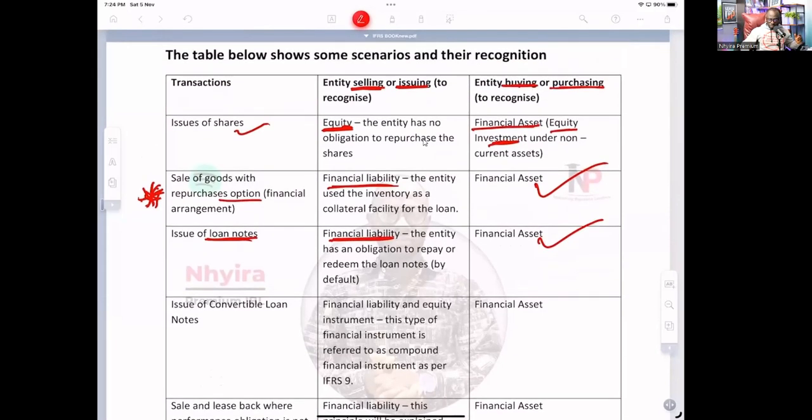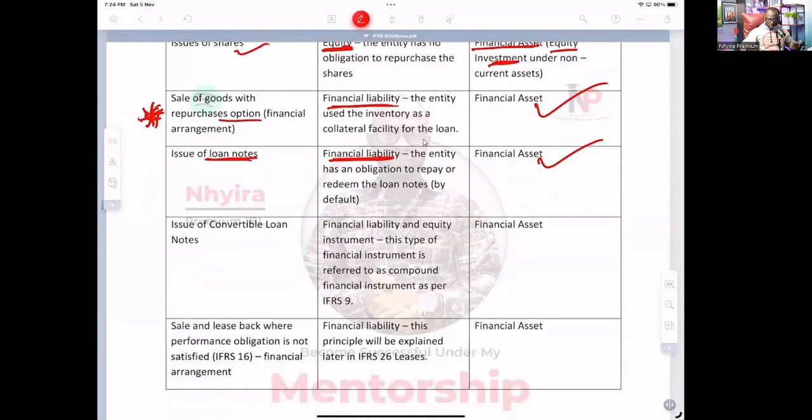So what is happening here is that the entity buying, the entity purchasing will be recognizing financial assets throughout. But the entity issuing, selling, or raising the finance will be contemplating between whether to recognize financial liability or equity instrument.